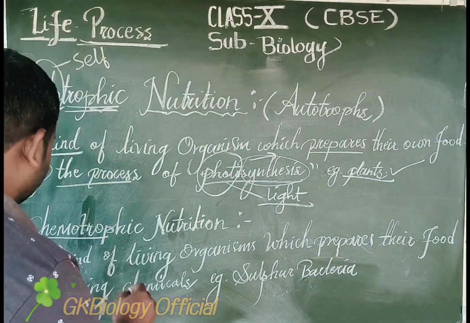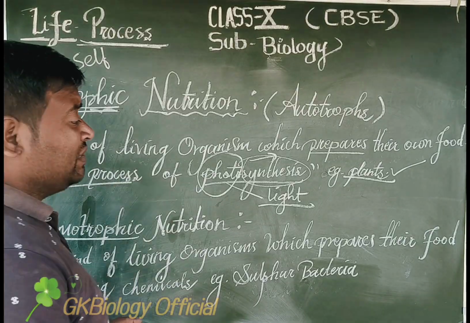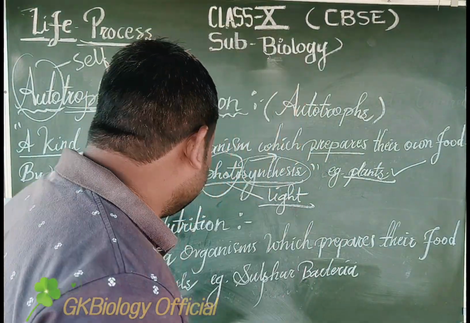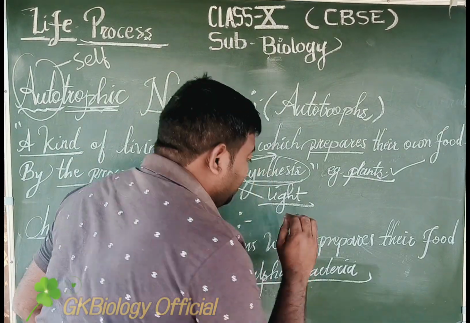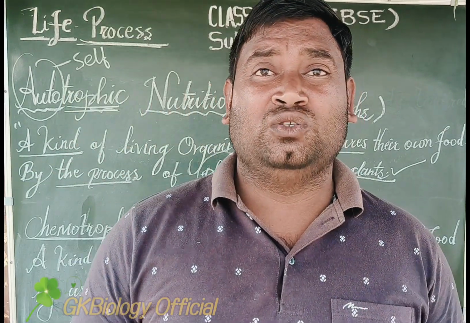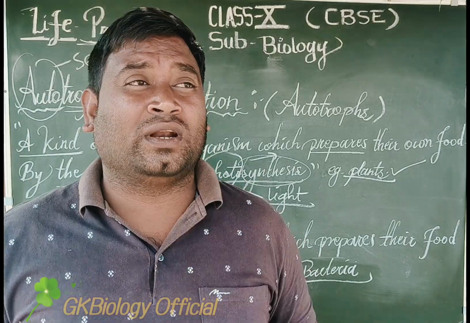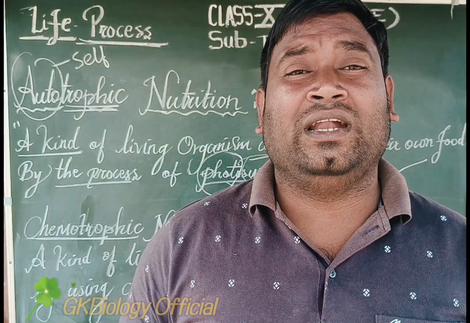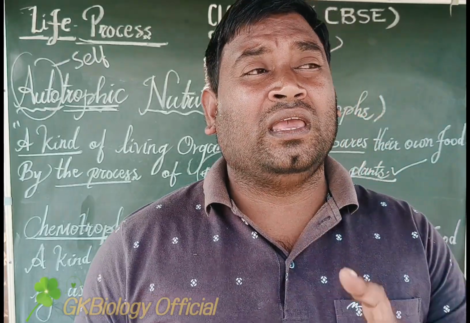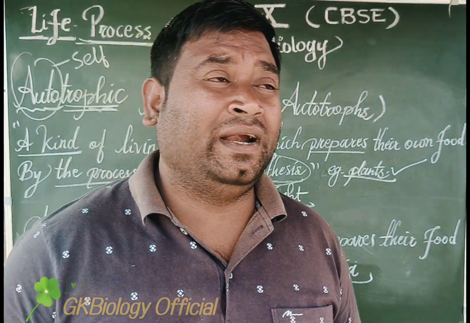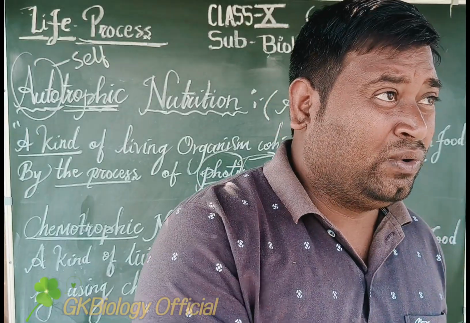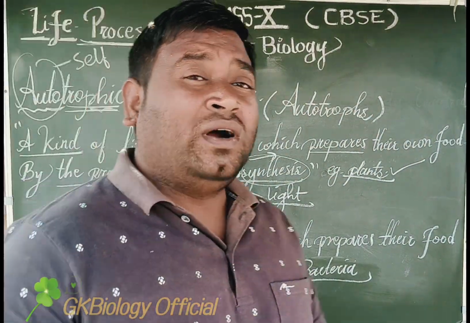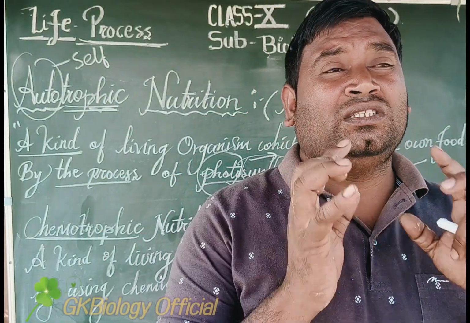So who are the chemotrophs? The chemotrophic organisms can prepare their own food by using some specific type of chemicals. They are known as sulfur bacteria. So the kind of organism which prepares its food by using chemicals is called chemotrophic, or chemotrophs. And how do they prepare it? By using the chemicals.